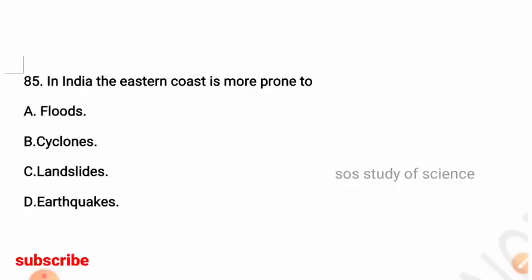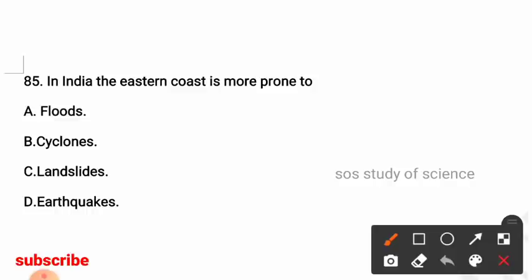Okay. Question, in India, the eastern coast is more prone to. Options are floods, cyclones, landslides, earthquakes. Okay, so here the right answer is option B, cyclones. In India, the eastern coast is more prone to cyclones.